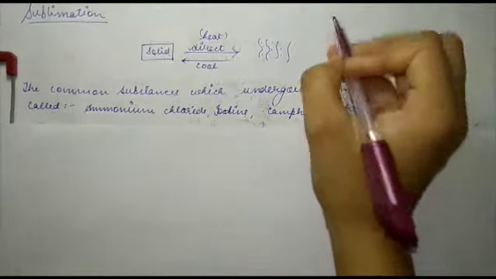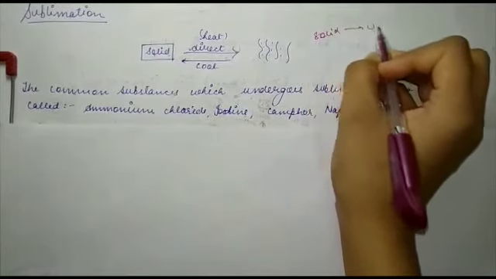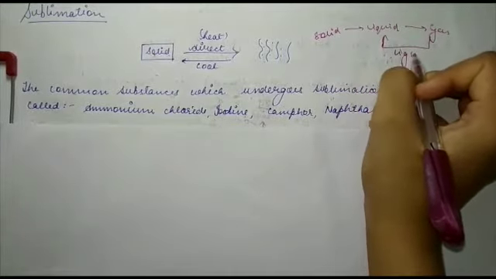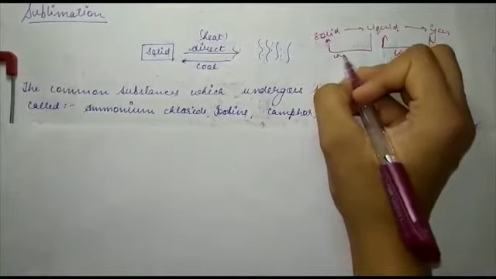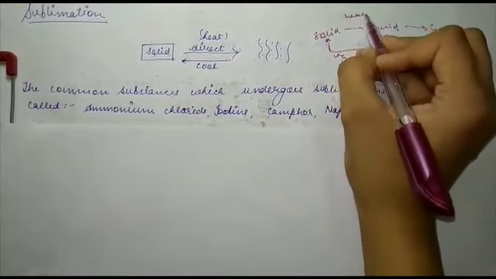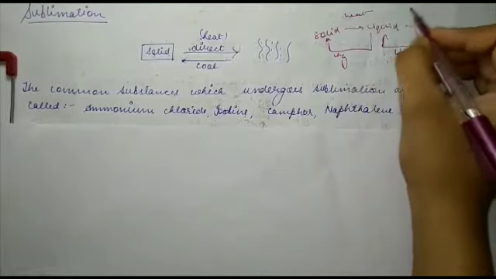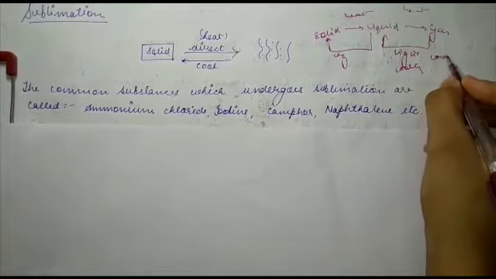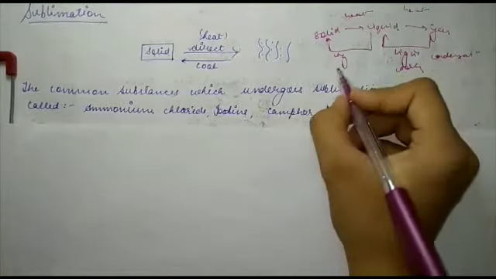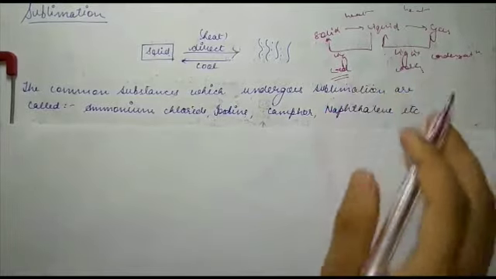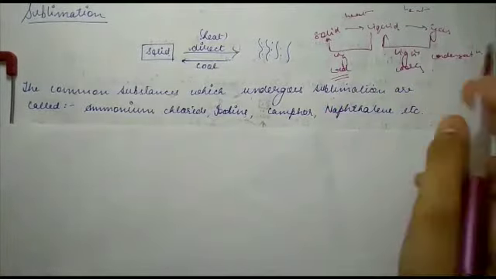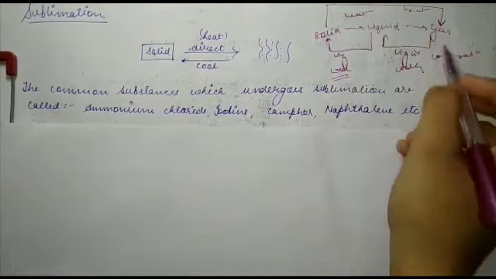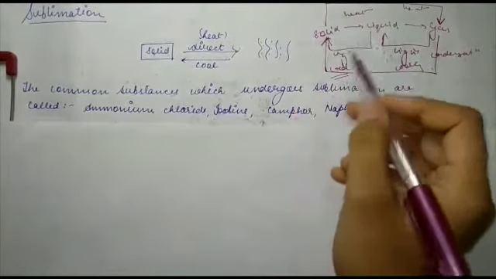So we have already learned how we can change solid to liquid, liquid to gas, and gas to liquid, and liquid to solid also. Solid to liquid, you need to apply heat, and then liquid to gas, again you need to apply heat. From gas to liquid, you need to do the cooling process. This was called condensation. Then liquid to solid, again you need to cool the substance to reach the solid point. But how can we do this conversion directly from solid to gas, or directly from gas to the solid state? How can we do this?